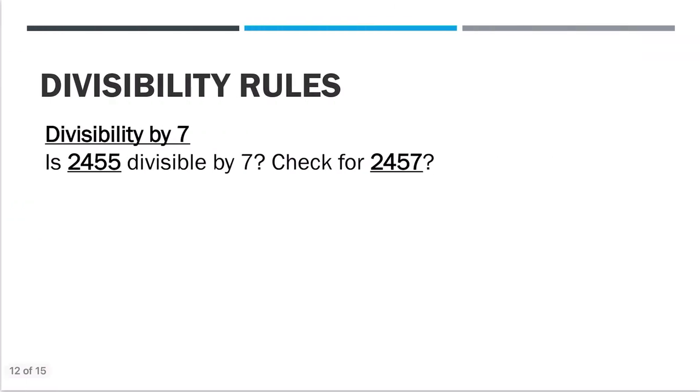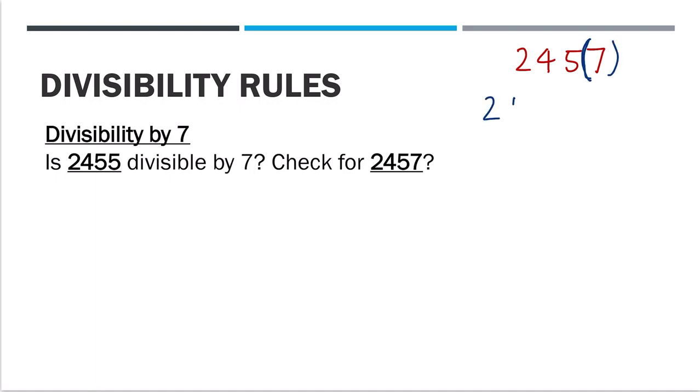Now moving on. Divisibility of 7 is very uncommon, very unlikely that it will be asked in the exam because there is no set rule like we have seen for 2, 3 and 5. What we are going to do here is follow a process. If the number given to you is 2, 4, 5, 7, follow this process and you can check if the number is divisible by 7.